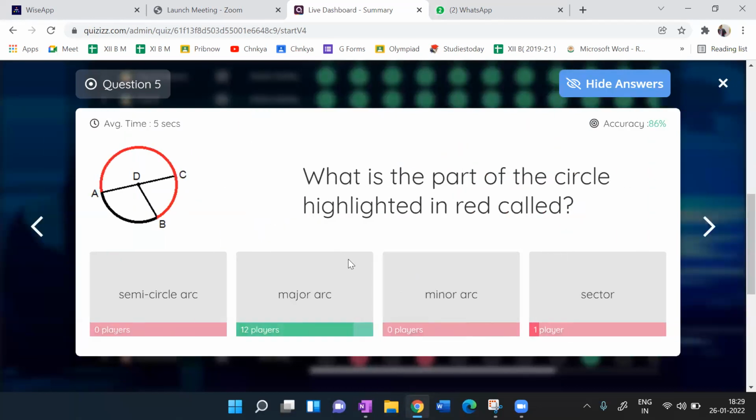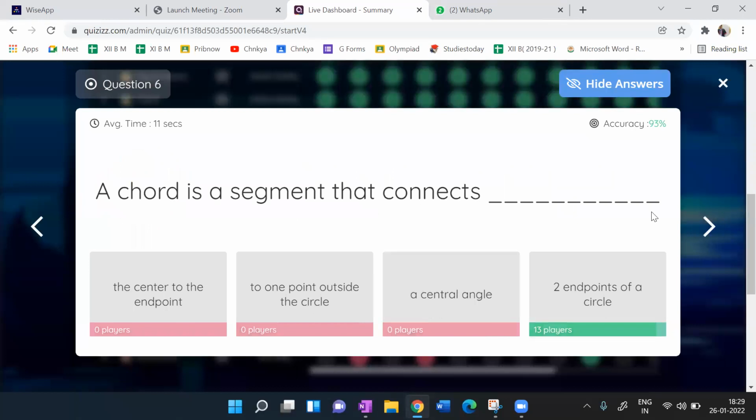Next, what is the part of the circle highlighted in red color? Major arc. Very easy सवाल है. ठीक है. The chord is a segment that connects. देखो मुझे बताइए. Chord क्या होता है? Two end points of the circle. That is what chord. ठीक है. Any doubt, people? Okay.